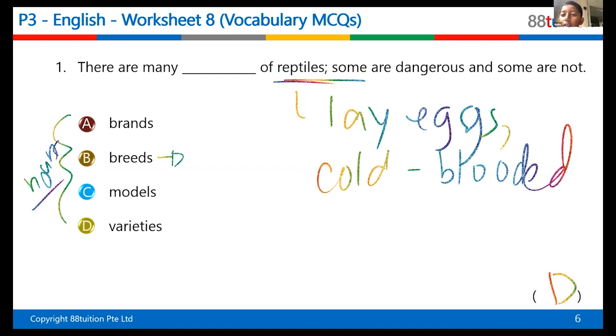Breed is only used for animals giving birth. You use it for animals, but not reptiles. Okay, animals like dogs. There are different kinds of dog breeds, for example, poodles, border collie. There are different kinds of cat breeds. So mostly breeds are used for animals, but they do not include reptiles. That's the only exception.